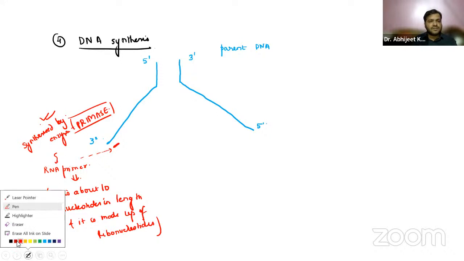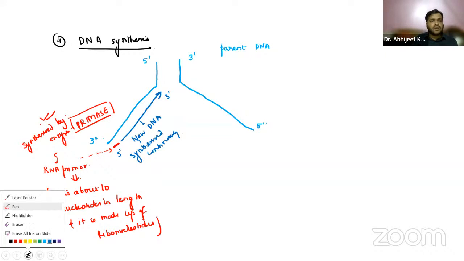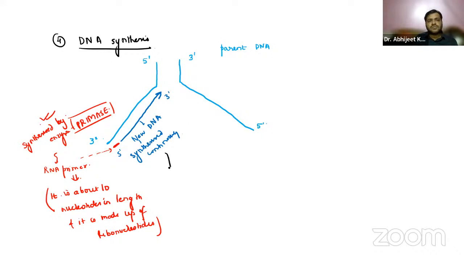Now, the new DNA strand will be synthesized continuously, from 5' to 3'. Remember that in prokaryotes, this is done by DNA polymerase 3.